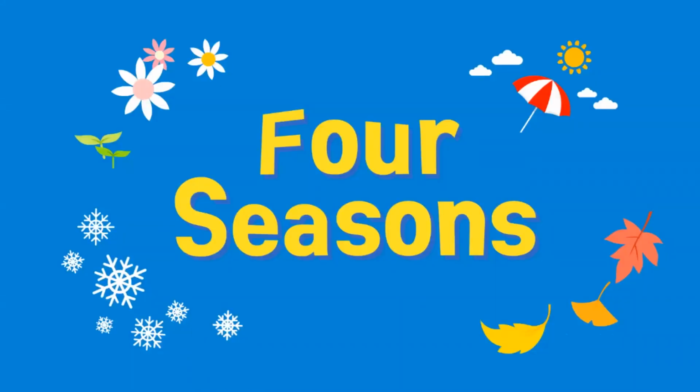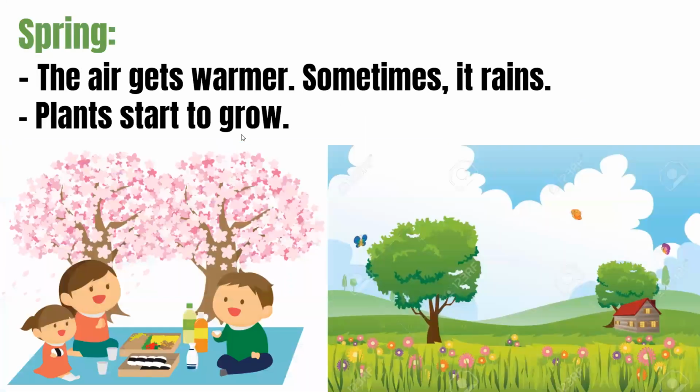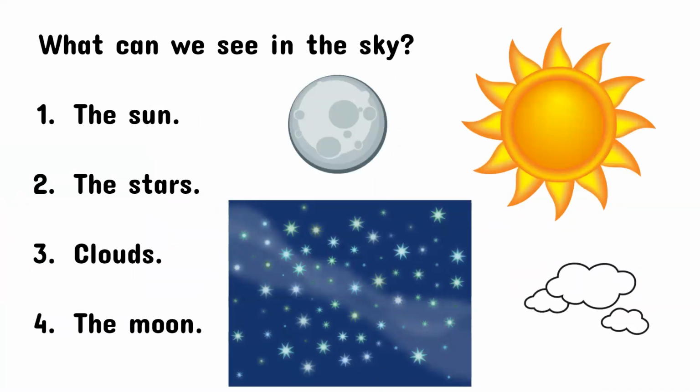And if we want to talk about weather, we have 4 seasons. What are the 4 seasons? Again, we have fall, and it's when the weather outside may be cool. The leaves of some trees change color and fall. And I think I reviewed this with you in the English video, so I'm just going to skip it. Okay, now let's move to Unit 8, Objects in the Sky. I just need you to review the things that I'm discussing with you in this video, or in these slides. These are the things that are included in the final exam.